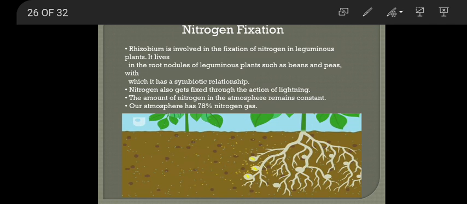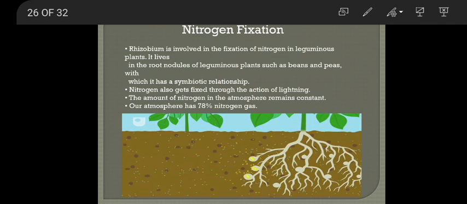Nitrogen is very much essential for plant life. You all are aware that air contains about 78% nitrogen. Even this nitrogen is present in the atmosphere in huge amounts. The plants as well as animals are not able to utilize it directly from the atmosphere. So how does nitrogen reach the plant or the animal body? That we are going to learn in this class.